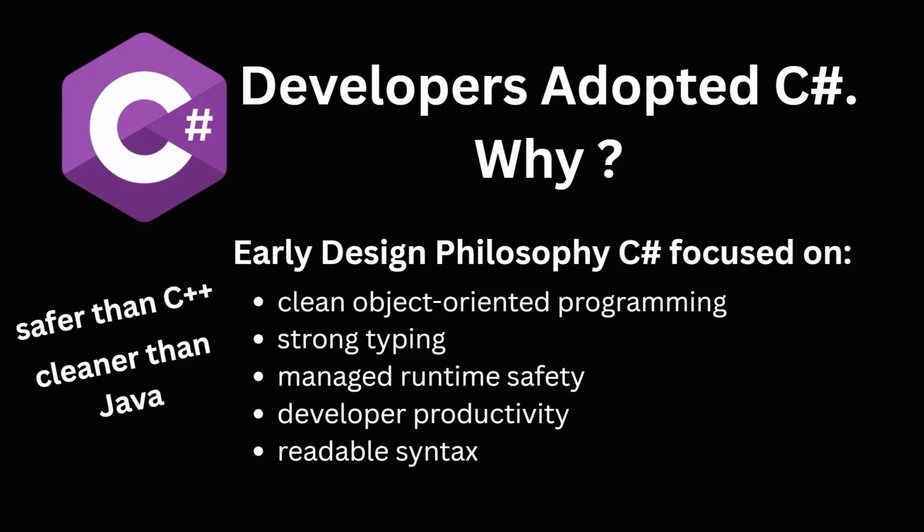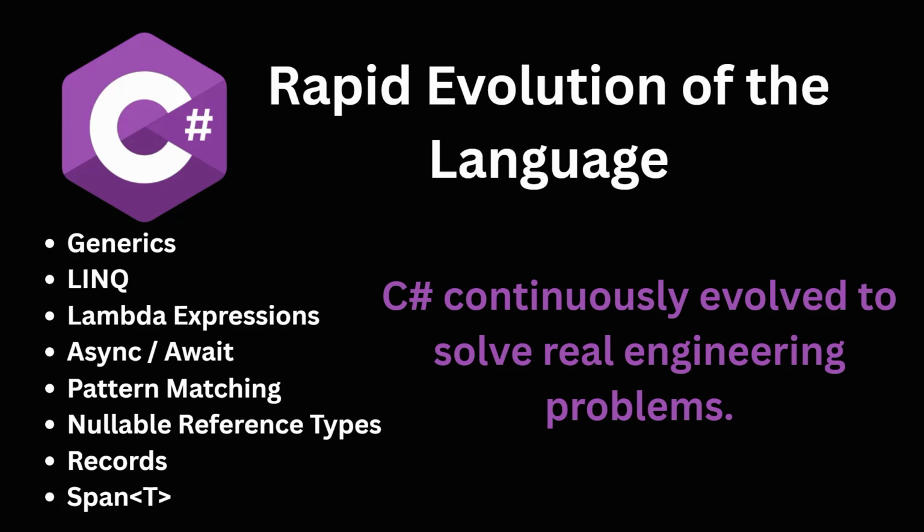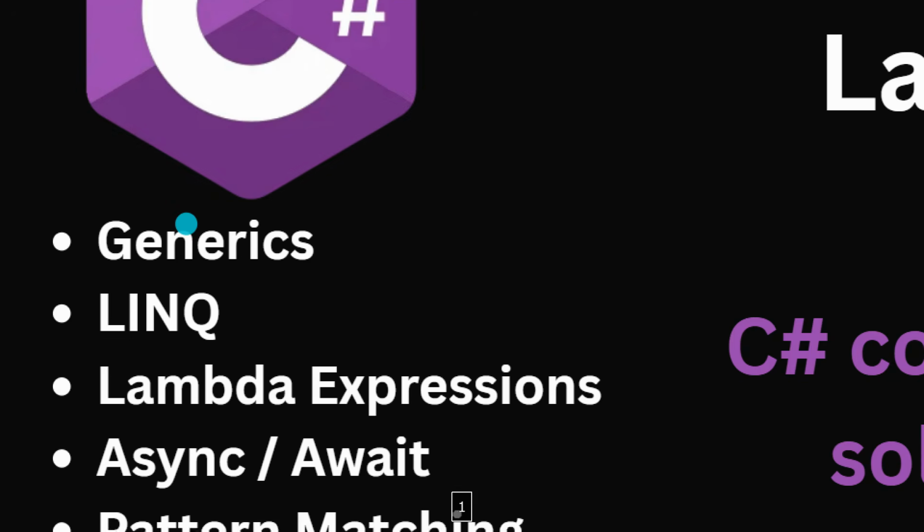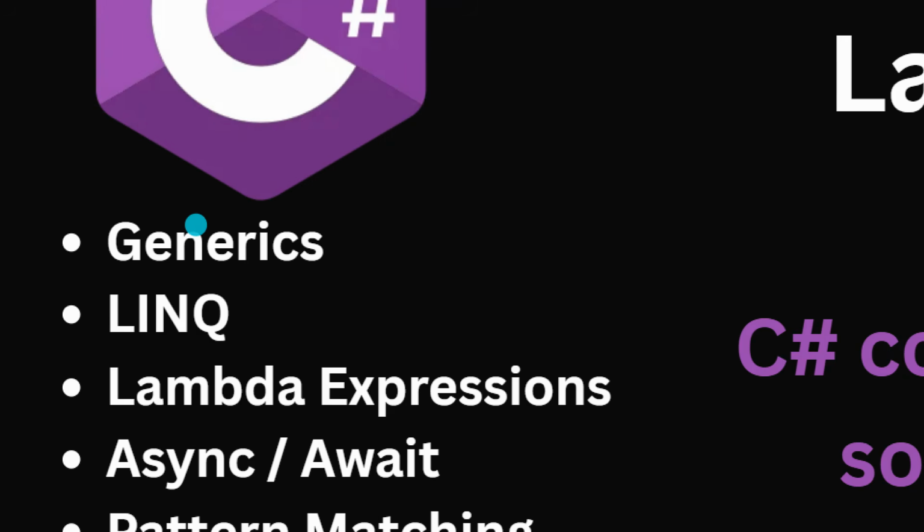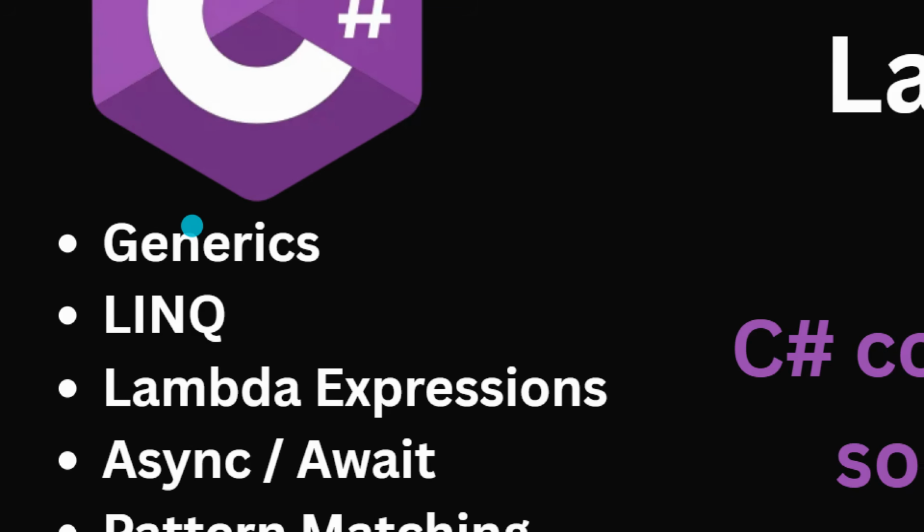During the late 2000s and throughout the 2010s, C# evolved faster than almost any mainstream language. Microsoft continuously introduced features that solved real-world engineering problems while keeping the language readable and maintainable. One major milestone was generics. Generics allowed developers to write reusable, type-safe code without sacrificing performance.